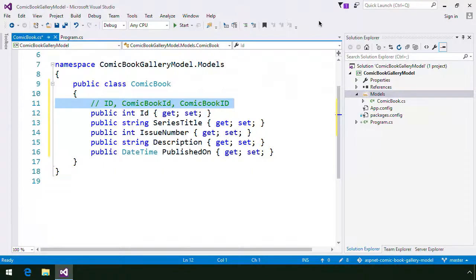Now that we've seen how to create an entity, let's do a code challenge so you can practice creating your own. After that, we'll add the context class to our project.